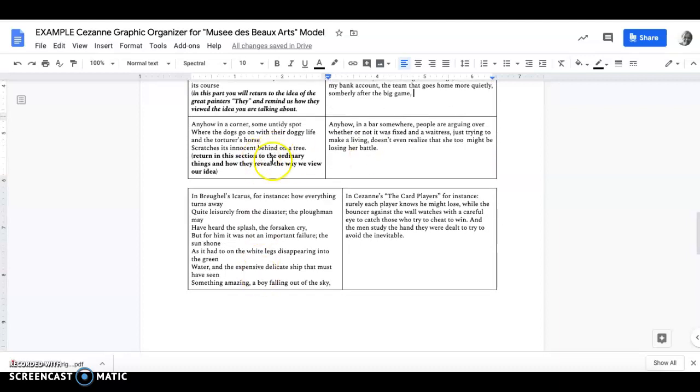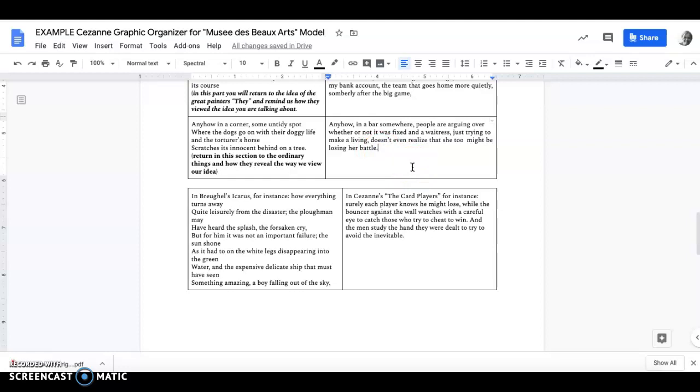And so then we're down to our last two. Here we have, anyhow in a corner, some untidy spot where the dogs go on with their doggy life and the torturous horse scratches its innocent behind on a tree. You'll remember that this was a return to that ordinary imagery and how things that weren't connected to the event had no idea that it was even going on. And so over here I write,